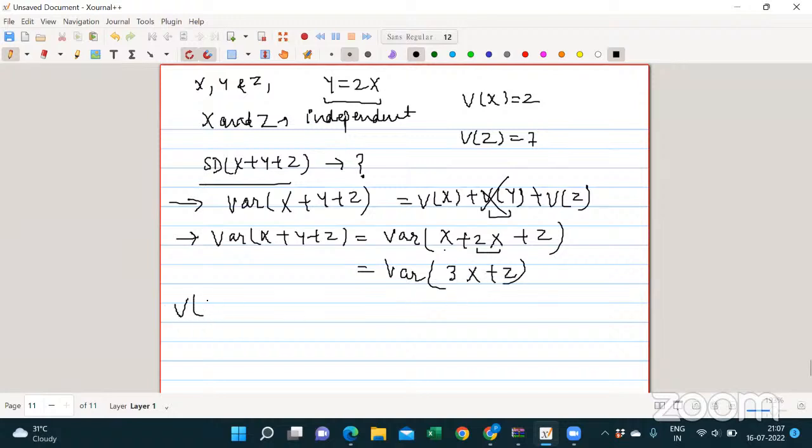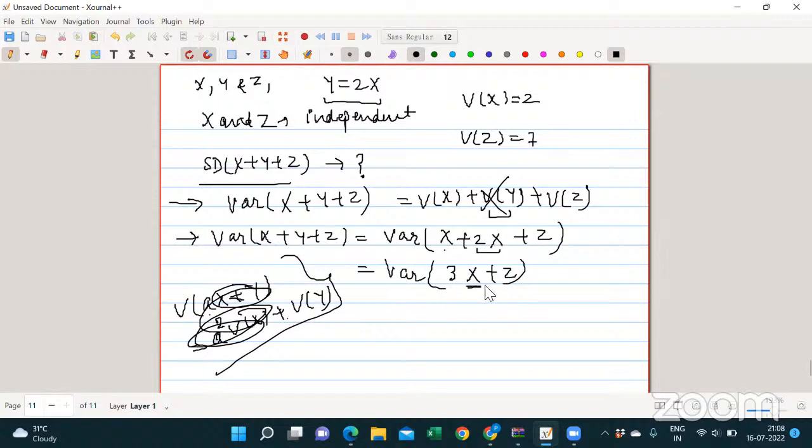Can you tell me what is the variance of ax plus y? It will be a square variance of x plus variance of y. This is the general formula for x and y. Now here x and z are independent.